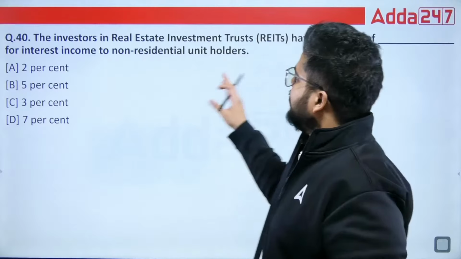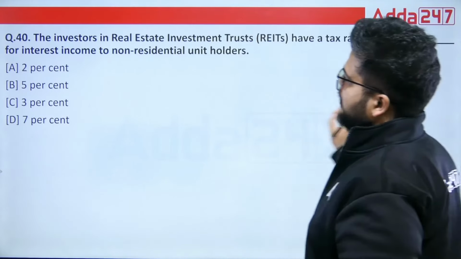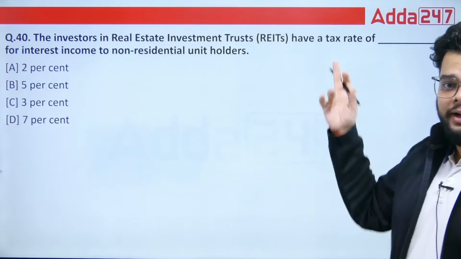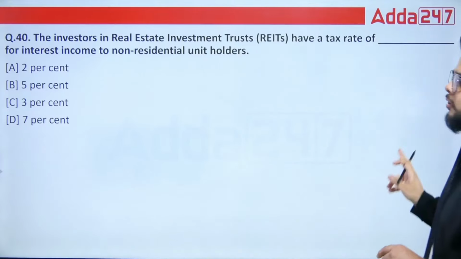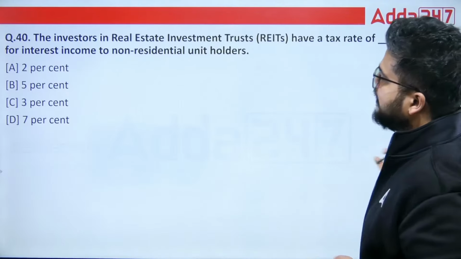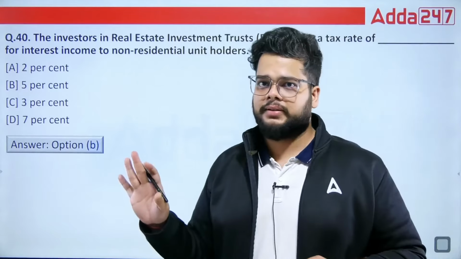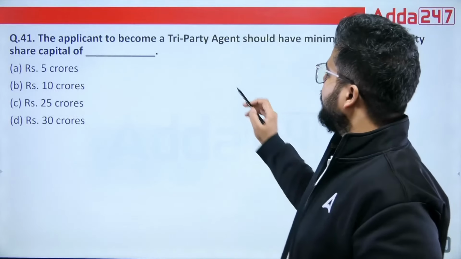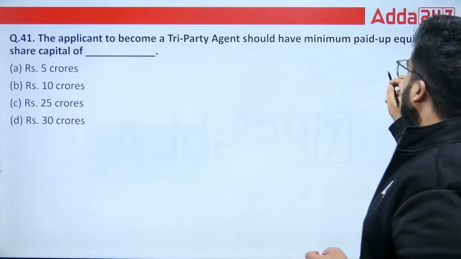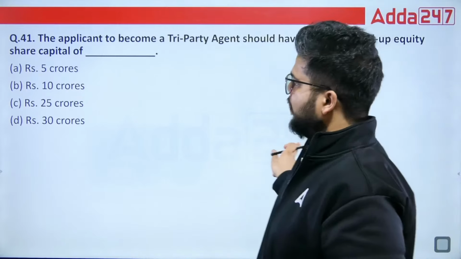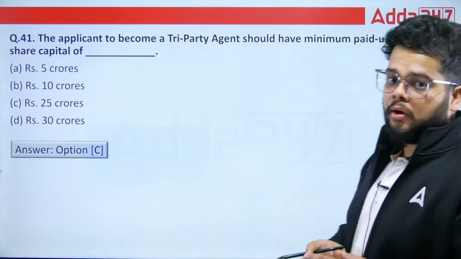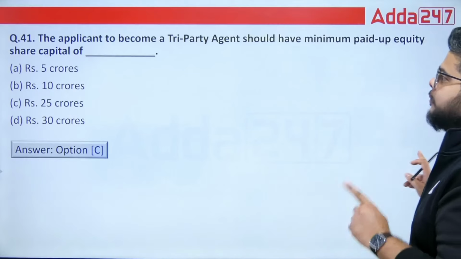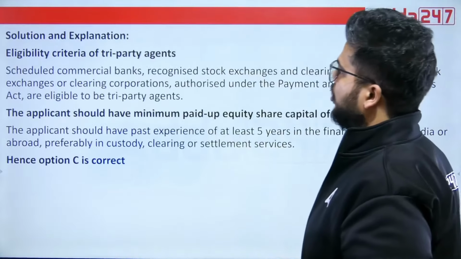Next we have: the investors in REIT have a tax rate of dash for the interest income to non-residential unit holders. So the right answer, tax rate for the non-residential unit holders in case of REITs will be your 5%. 5% will be the right answer, option B. Then we have: the applicant to become a tri-party agent should have minimum paid up capital share of how much? It is option C, 25 crore. So such small questions are frequently asked from module D, and that makes it most important module in the entire IFS.